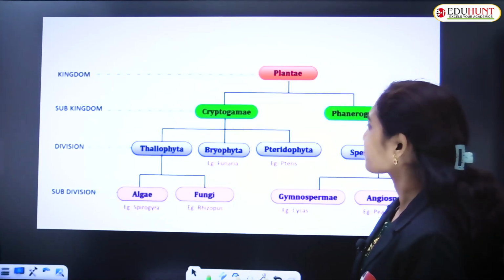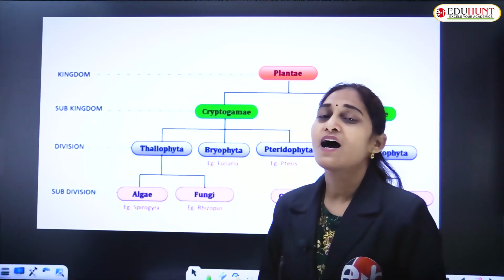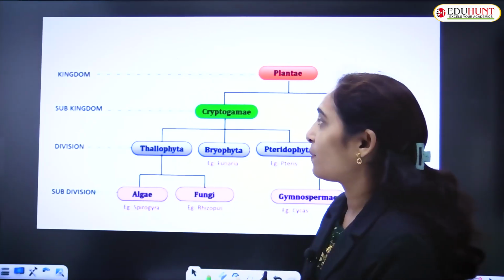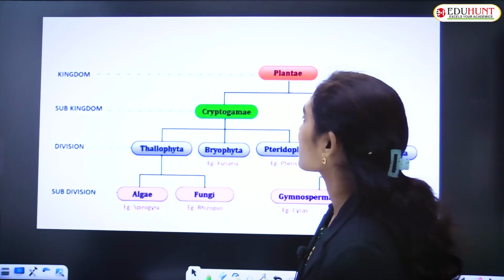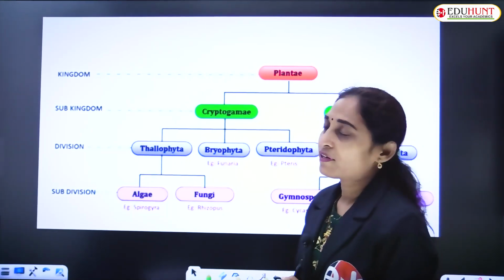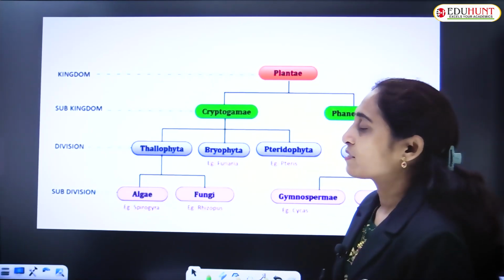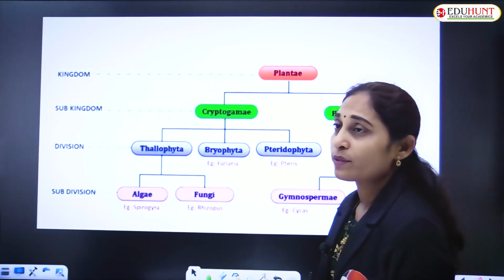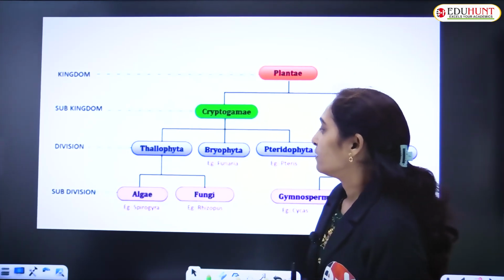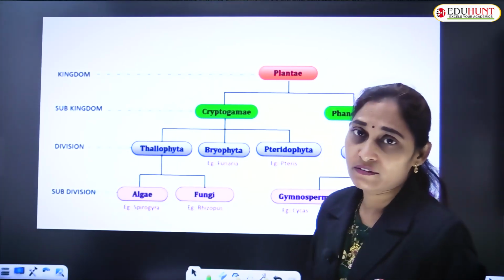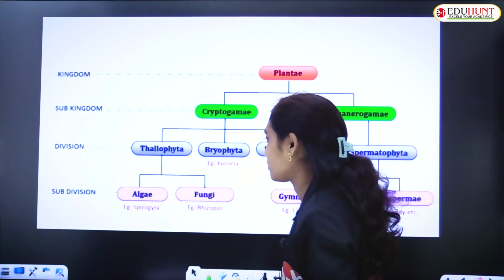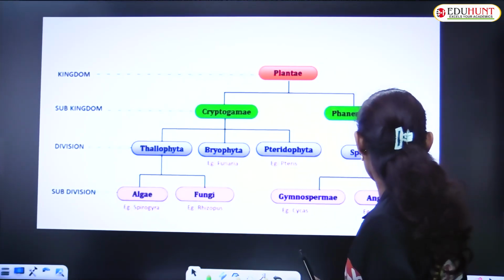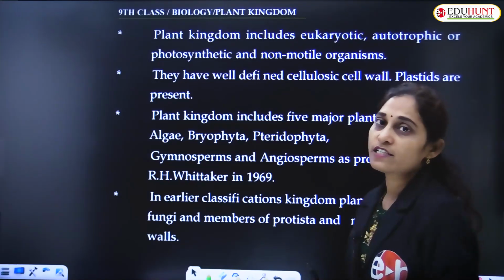Based on this criterion, we have categorized the plant kingdom into two subkingdoms, cryptogamy and phanerogamy. Each is again divided into divisions: thallophyta, bryophyta and pteridophyta. The thallophyta division is again categorized into subdivisions, algae and fungi. We will discuss these plants in detail.